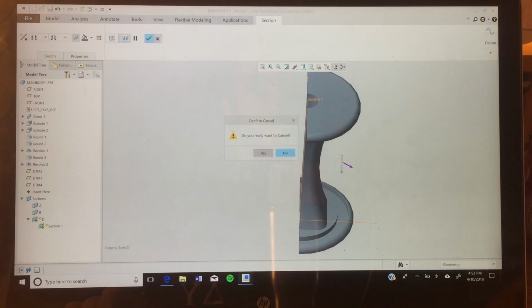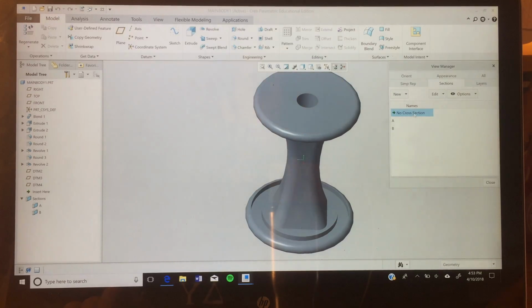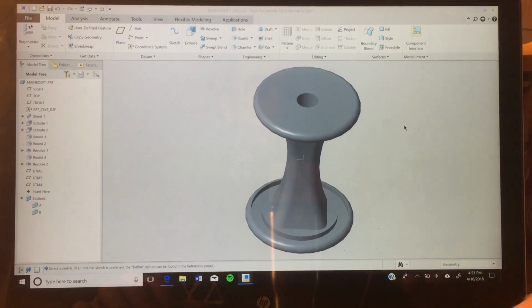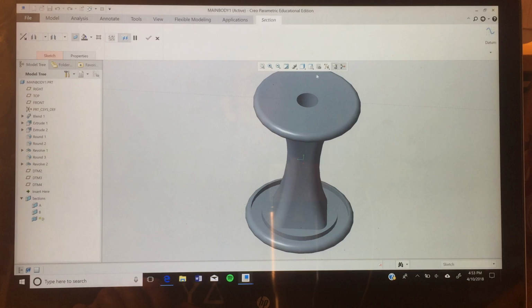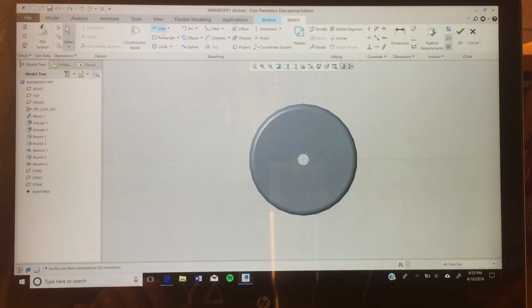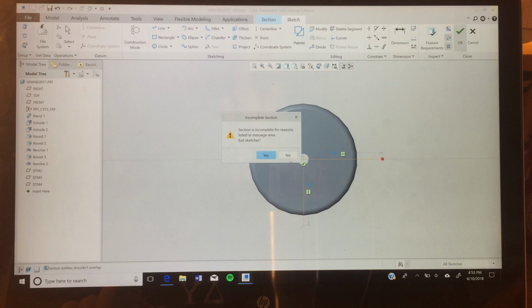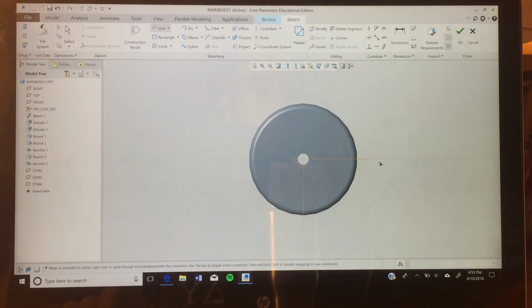So actually no, we want it to be along the top view, my bad. Right here. And what we want to do is that, and that's gonna cut it just where we want it. It's incomplete for some reason. Let's see why that is.